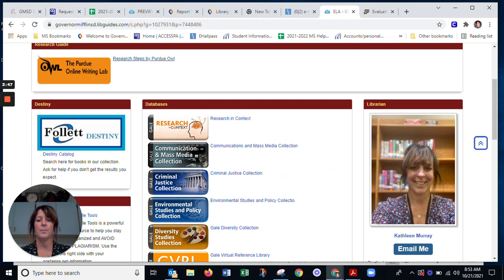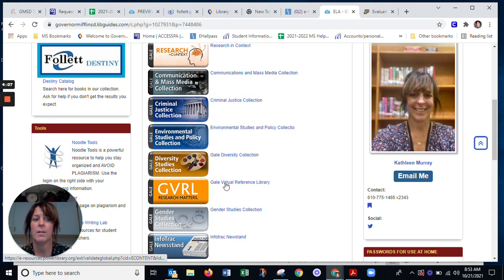All right, but when you go into the databases, those are going to be high quality information that you can trust. So unlike Google, when you go out to Google and just do a search, you're going to really find that all of the information in these databases is going to be high quality, trustworthy, and reliable.